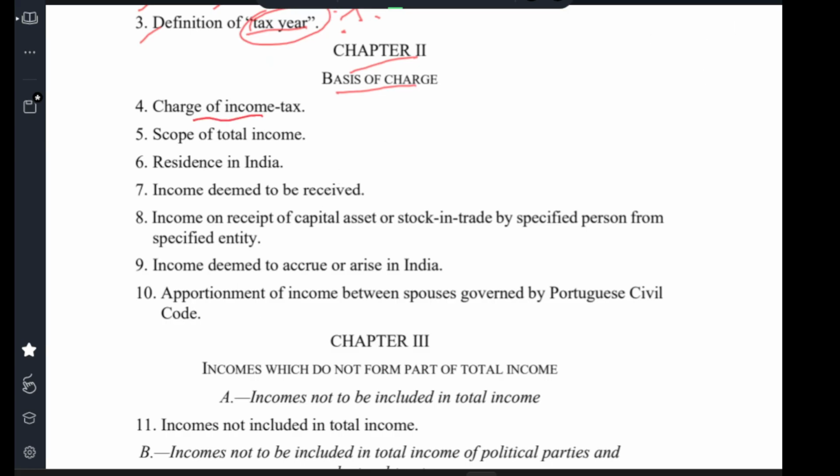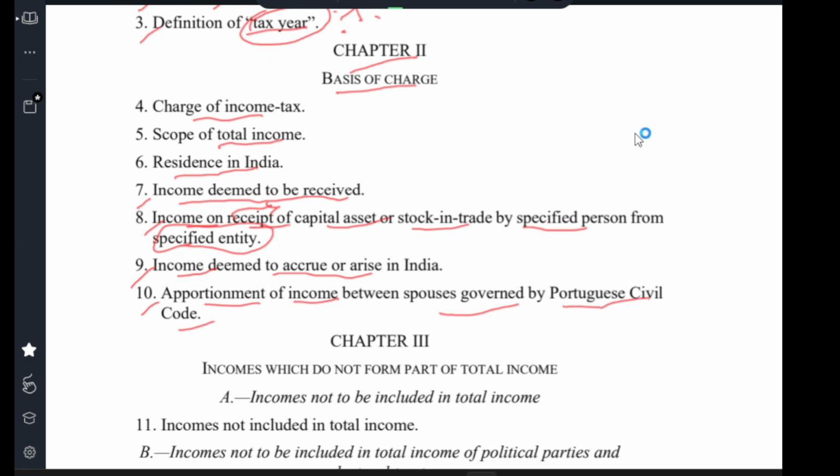Clause 4, charge of income tax. Clause 5, scope of total income. Clause 6, residential status in India, residence in India. Clause 7, income deemed to be received. Clause 8, income on receipt of capital asset or stock in trade for specific person from specific entity. Income on receipt. Clause 9, income deemed to accrue or arise in India. Clause 10, apportionment of income between spouses governed by the Portuguese Civil Code.